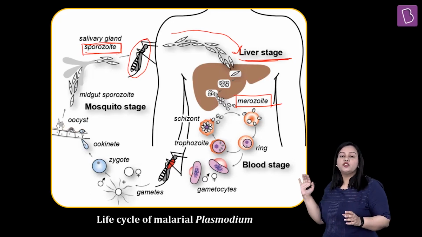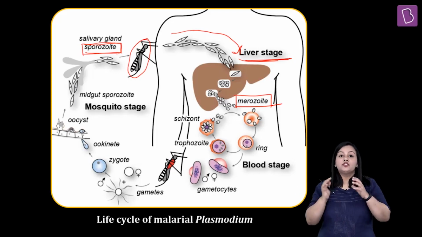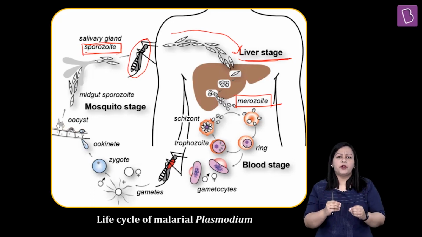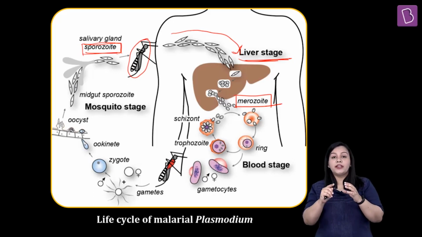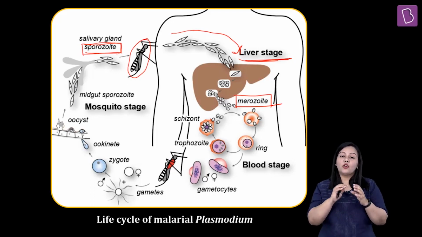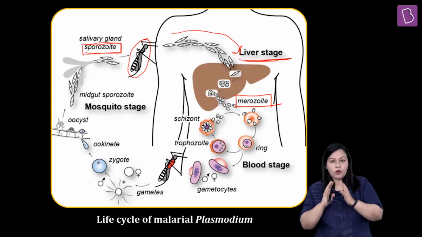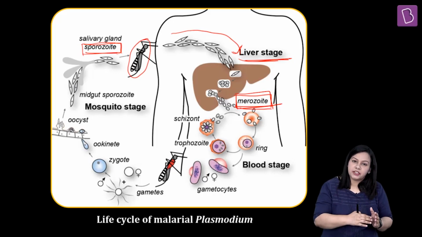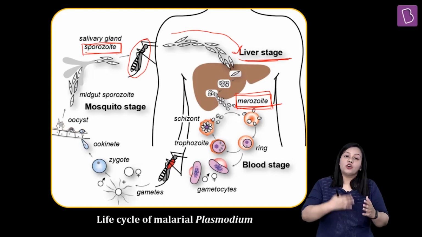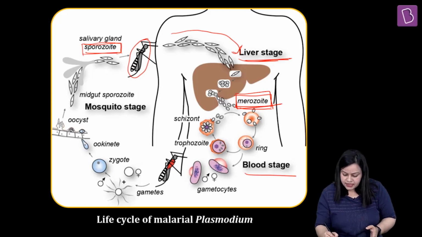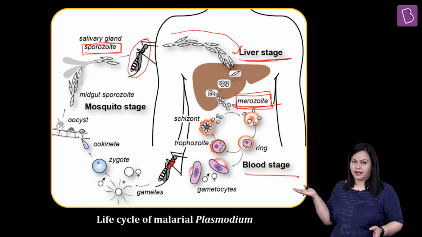So coming back to this point, these merozoites that have formed will start developing a little, and the most important point here is that they are now going to invade the bloodstream again and cause infection there. Okay, what is going to happen here? These merozoites are going to leave the liver and enter the bloodstream, causing infection in the red blood cell. Once they enter the red blood cell, we call it the blood stage.